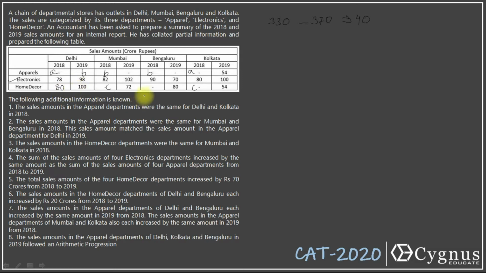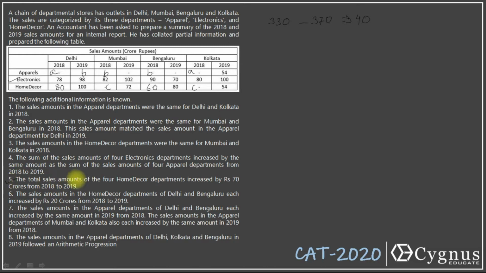Similarly, if you look at this value in Bangalore, it was given that the sales amounts in the home decor departments of Delhi and Bangalore each increased by 20. So this value must be equal to how much? 60. If you look at the whole data, only C is missing. Now I can use this clue also.